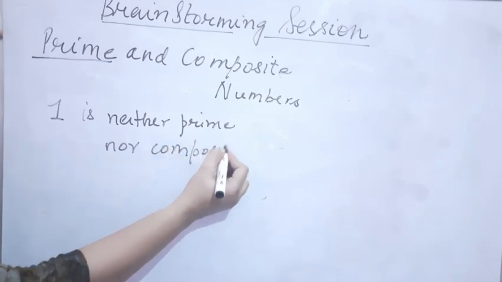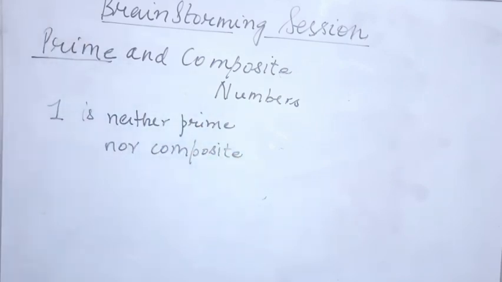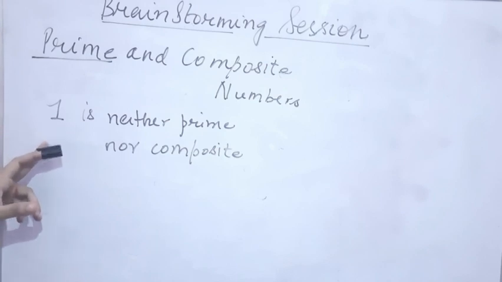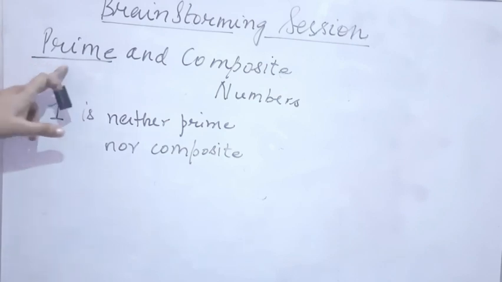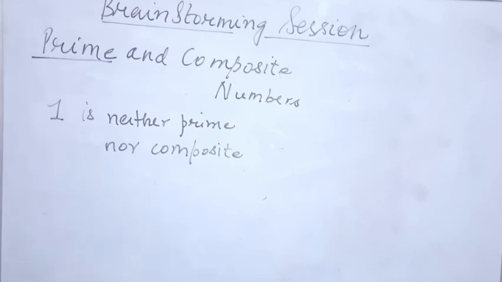Why is 1 neither prime nor composite? Because 1 has only one factor, that is 1 itself. So it does not fall in the category of prime numbers. It does not fall in the category of composite numbers. So what is the status of 1? 1 is neither prime nor composite. Okay students, you should strictly remember these things which I am telling you in the video.